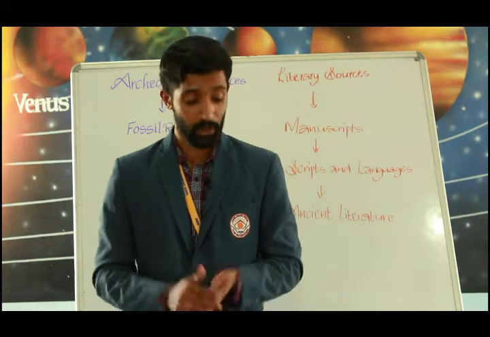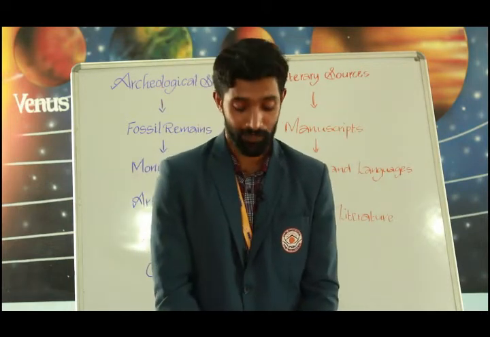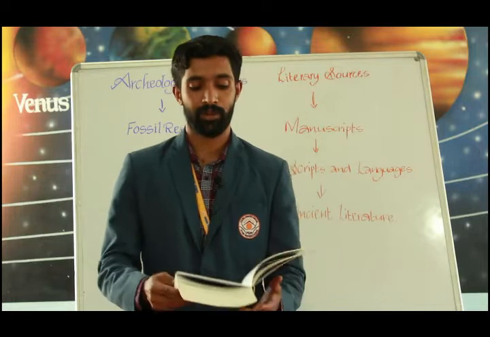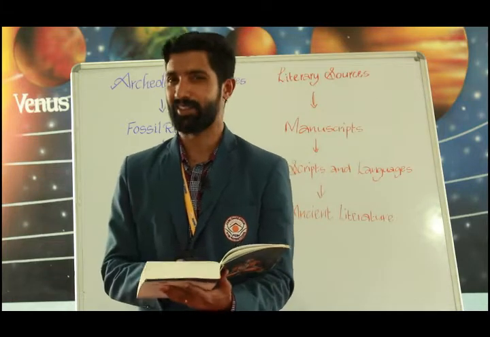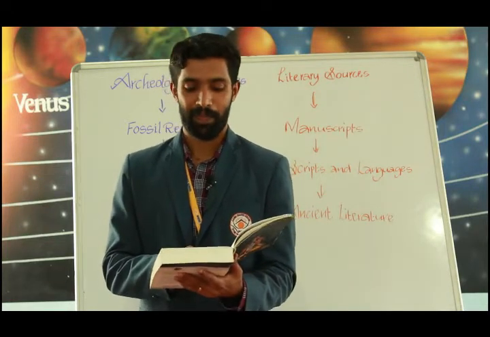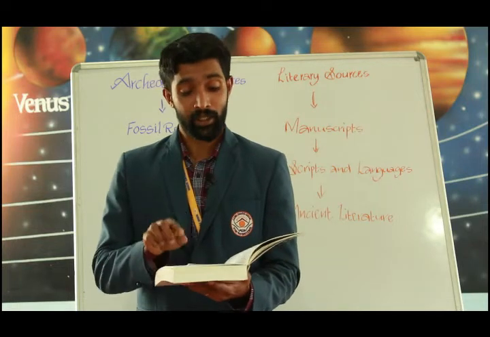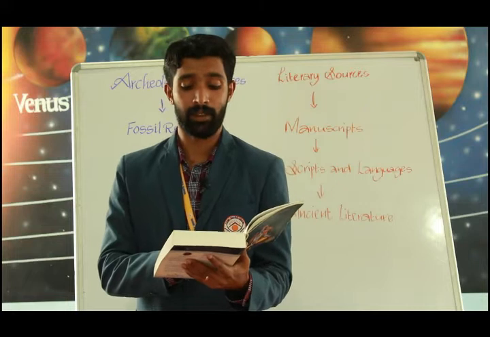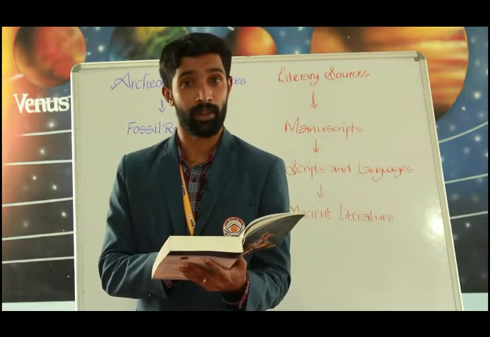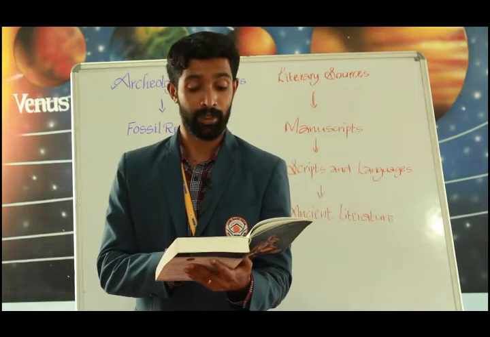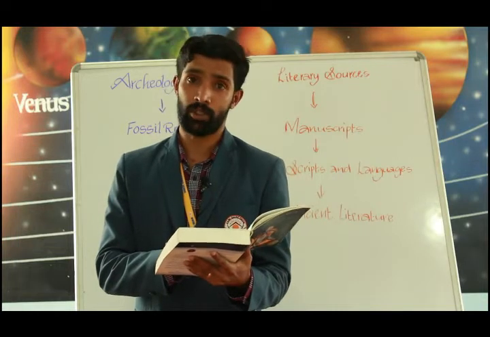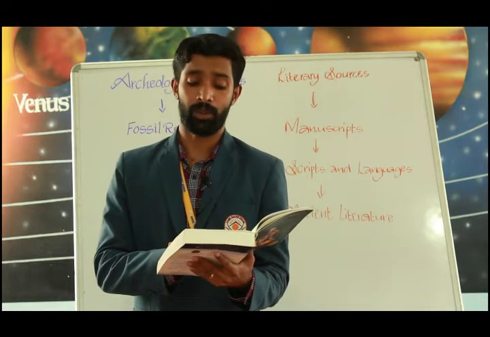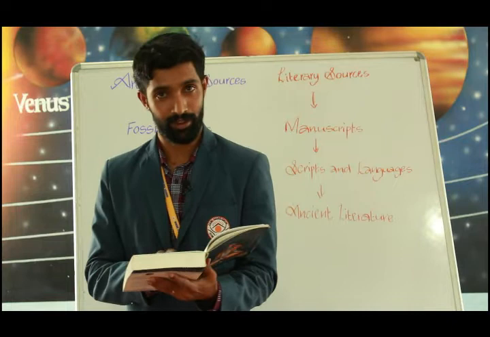I have a Sanskrit script with me. I'm just trying to read it out. If you can, please recite after me. Dharmakshetre Kurukshetre Samaveta Yuyutsava, Mamakaha Pandavascheva Kimakurvata Sanjaya.